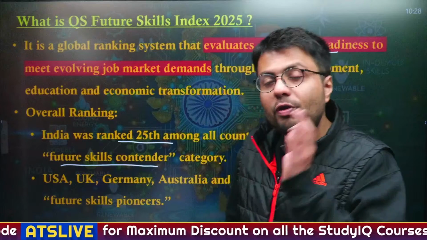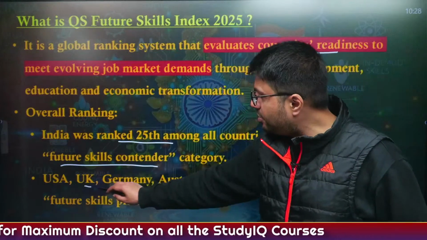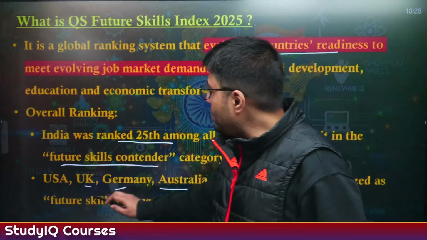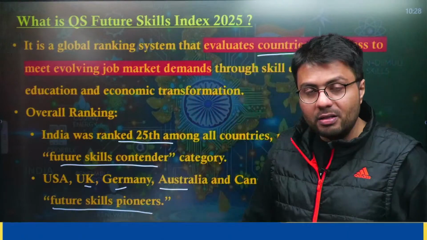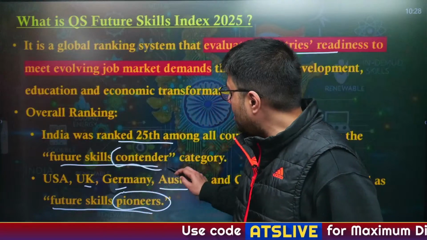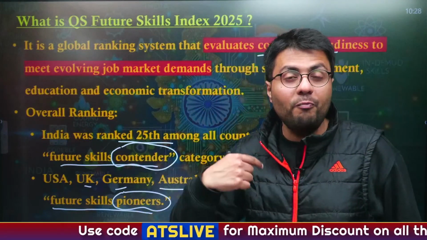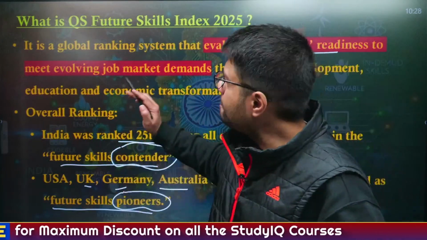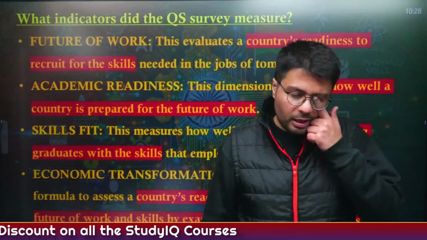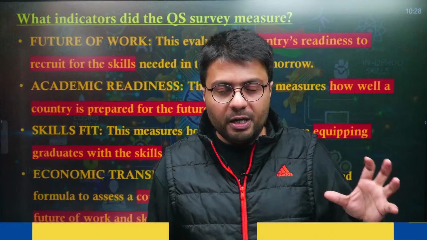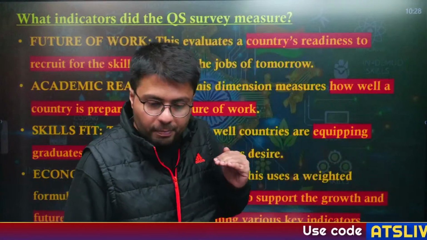However, the toppers of this index, which included US, UK, Germany, Australia, Canada, were categorized as future skill pioneers. That means the pioneers are the toppers, whereas the contenders are the ones who have a significant amount of potential. However, some work remains to be done. Understood? Now, this report judges the ability of any country in terms of future skills based on 4 different parameters.